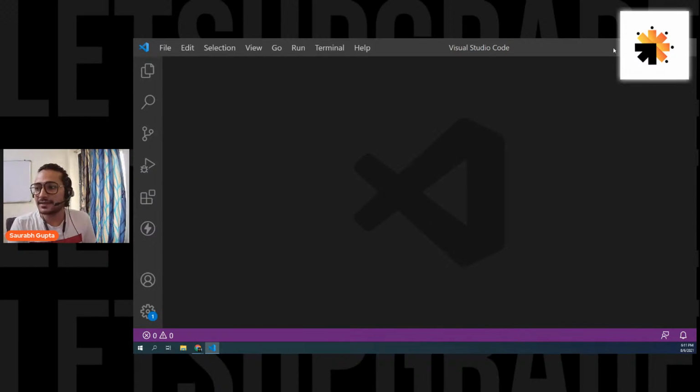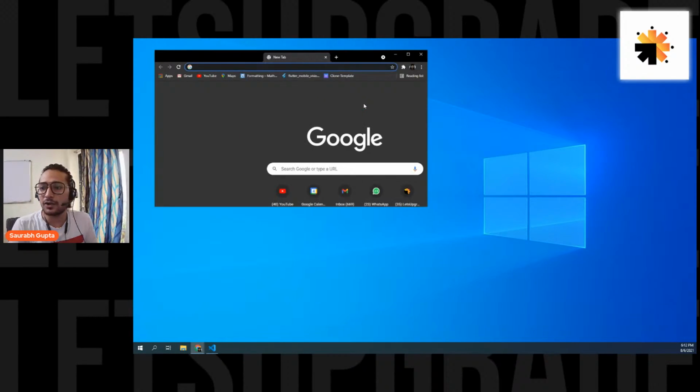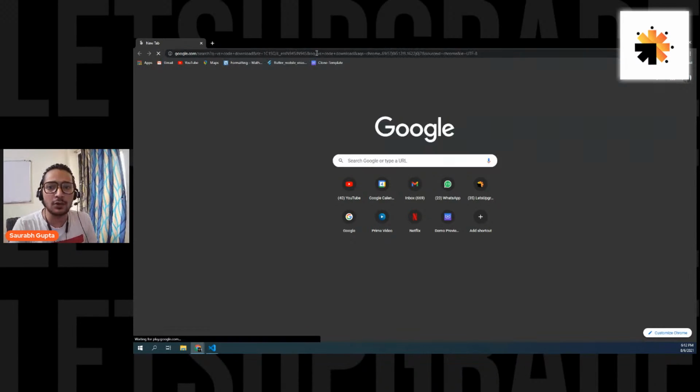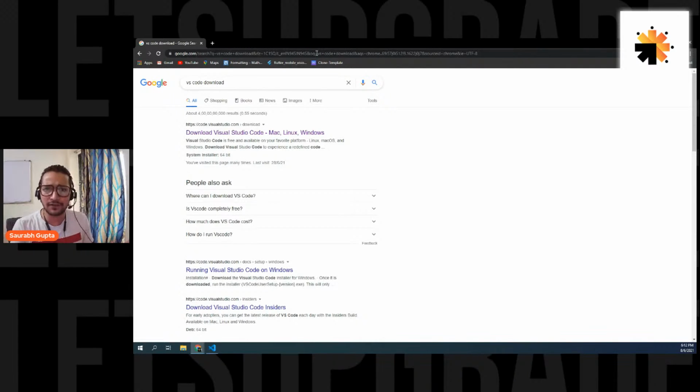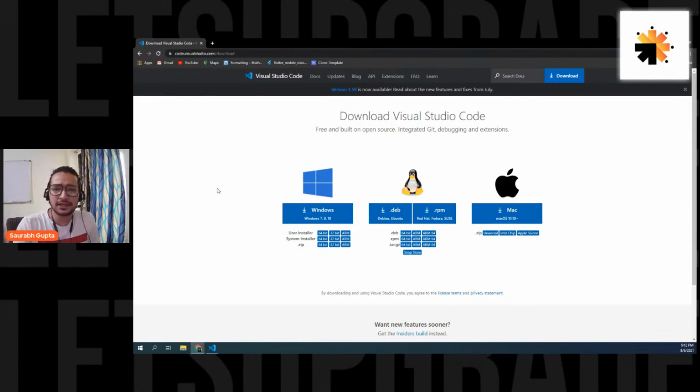As I tell this in every session, for all the new people who don't know where to install VS Code from, I'll tell you, because it is one of the most famous editors right now. Just go on the internet and search VS Code download. I know that 99% of you know, because you have attended a lot of my sessions. But for everyone else, just search in Google VS Code download, click on the first link, Download Visual Studio Code, and you'll get this page.